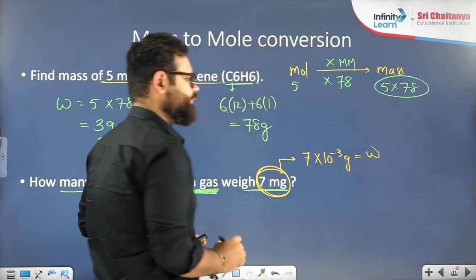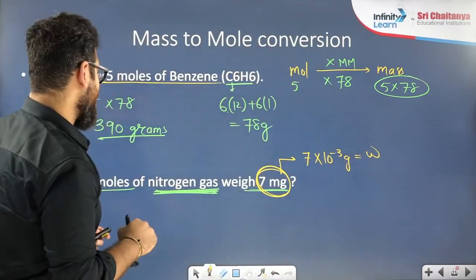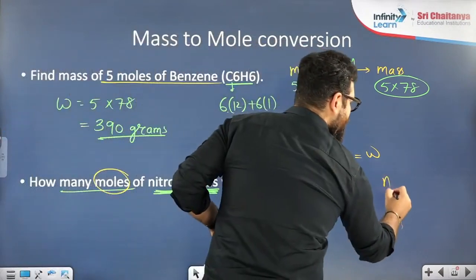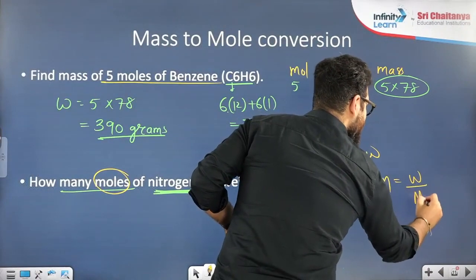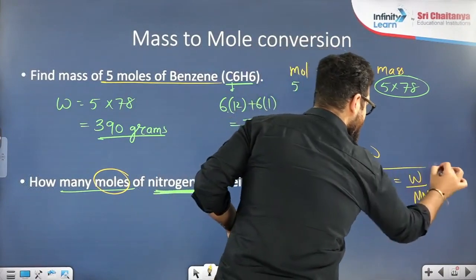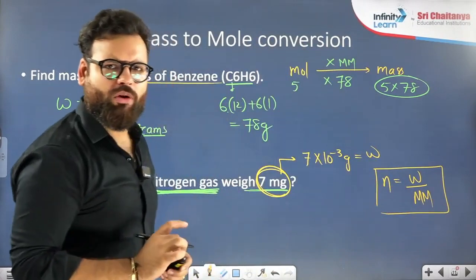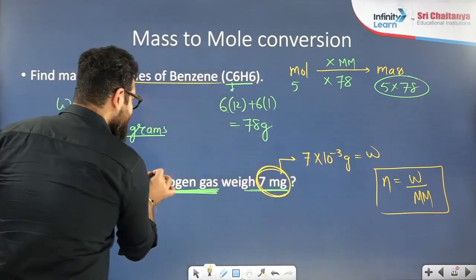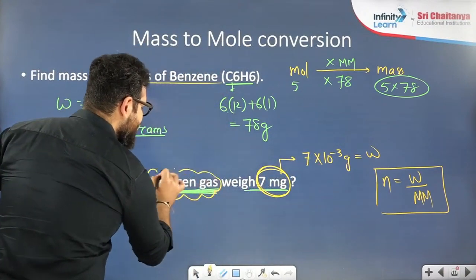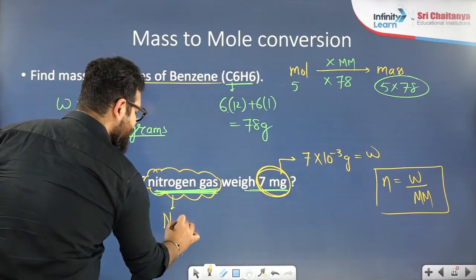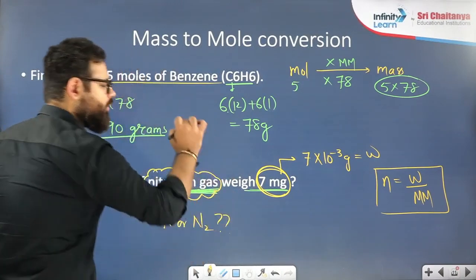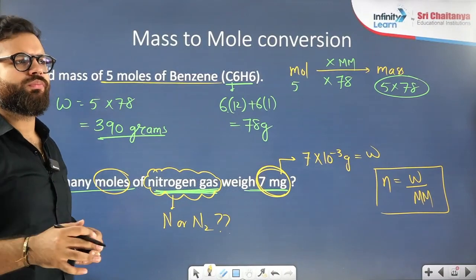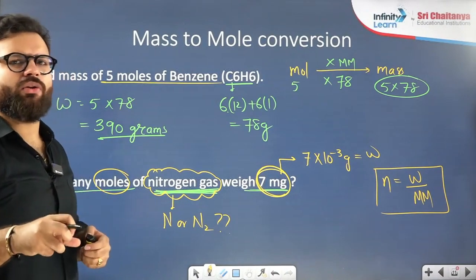Weight is given. What am I asking? Moles I am asking. What is the formula? Moles equal to weight by molar mass. This was the formula. Now, weight is given as 7 milligram. When I say nitrogen gas, tell me everyone, am I talking about N or N2?